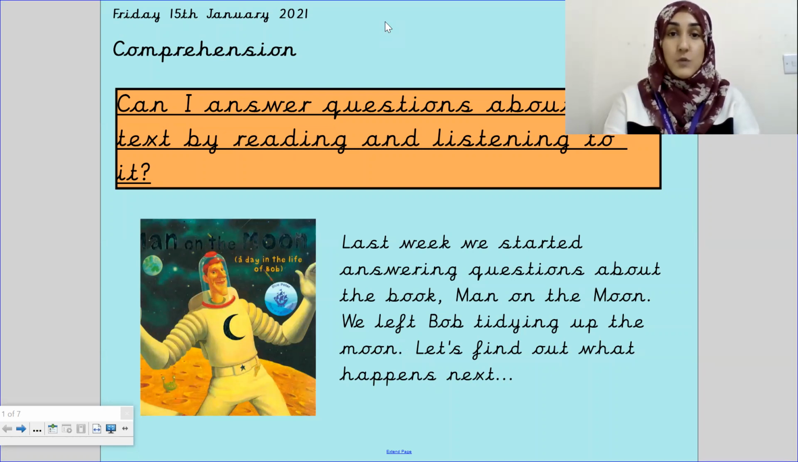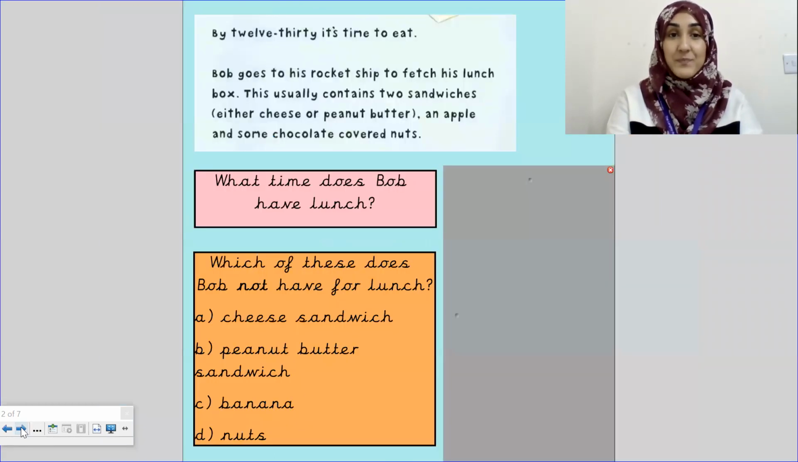Our learning objective for this lesson is, can I answer questions about a text by reading and listening to it? So when we do comprehension, the main skill that we will be focusing on is listening, okay? And you need to be reading the key information within the questions. Last week we started answering questions about the book Man on the Moon. We left Bob tidying up the moon. Let's find out what happens next. So get ready, strap in, off we go.